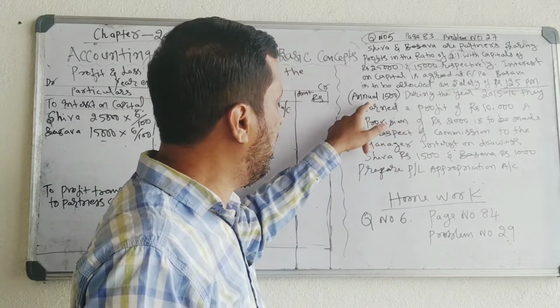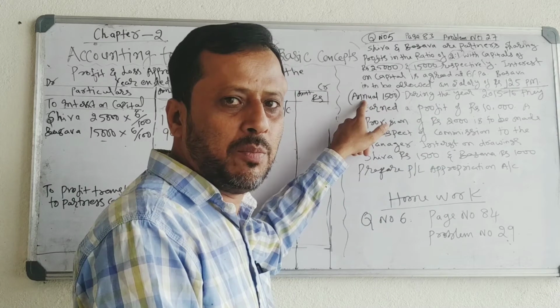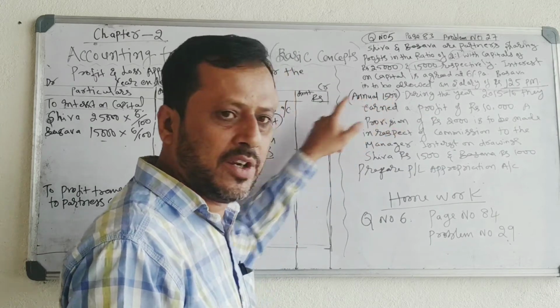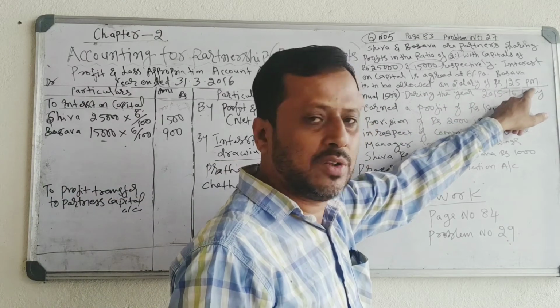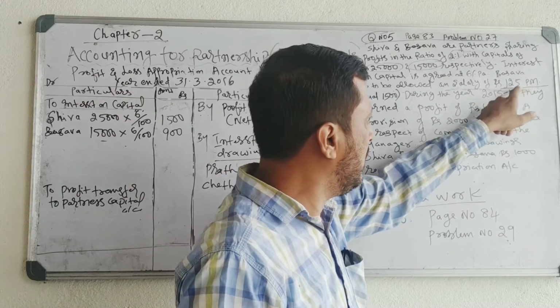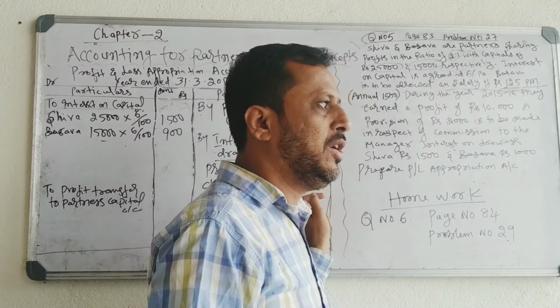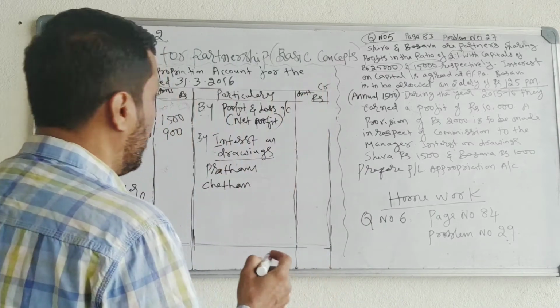So I have shown both per month salary as well as annual salary in this problem. Keep in mind, when annual salary, suppose annual salary 1,500, take it directly. If this type of adjustment is given, 125 per month salary, you have to multiply by 12. Salary is paid by the partnership firm to the partner. Record under debit side. Whose salary?